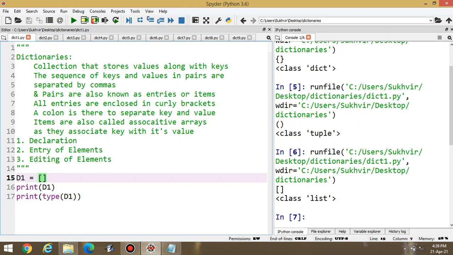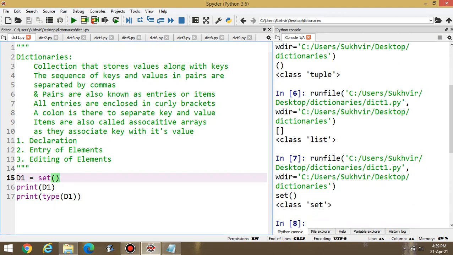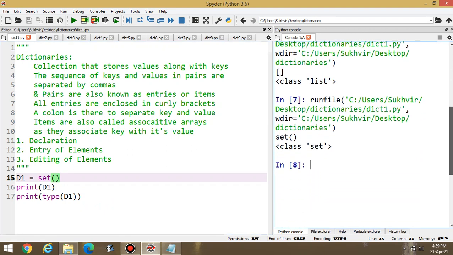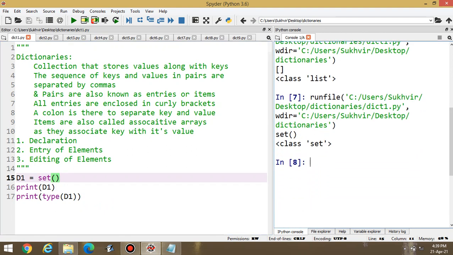One more thing is there. If I am writing set like this, this one is set, and data in set is also written in curly brackets, but these are not the paired values. In set, only the single items are there, not the paired items. In case of a dictionary, paired items are there. Let us check that content.